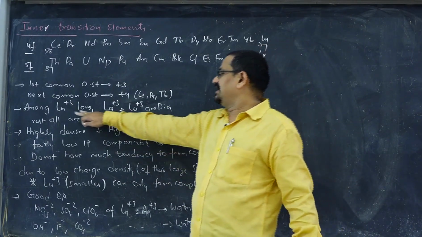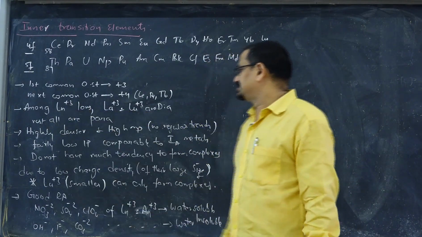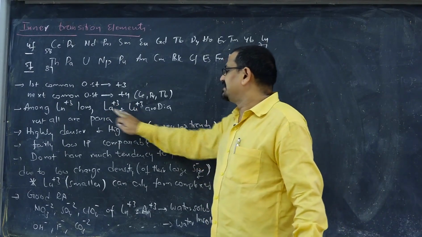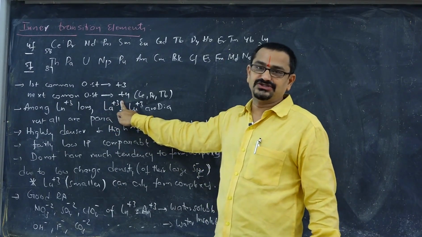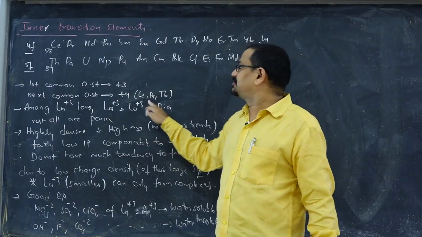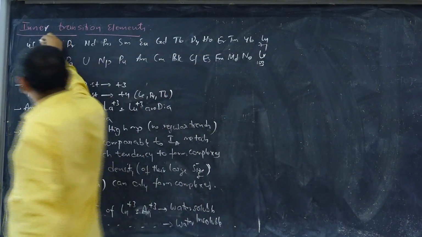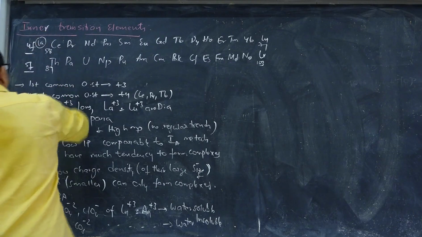Next, among lanthanide Ln+3 ions, La+3 and Lu+3, the lanthanum tripositive cation and lutetium tripositive cation, the first and last members, have 0 unpaired electrons, so that's why they are diamagnetic in character. Even lanthanum will be considered in this series.